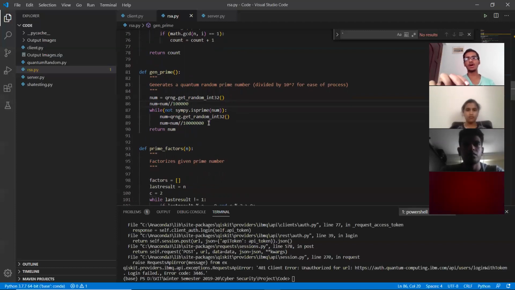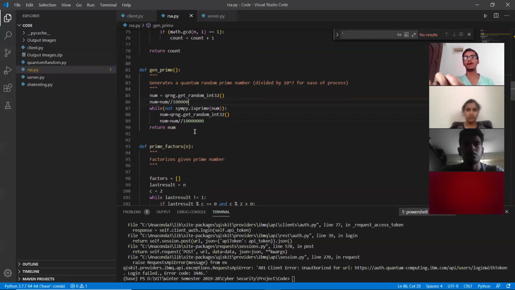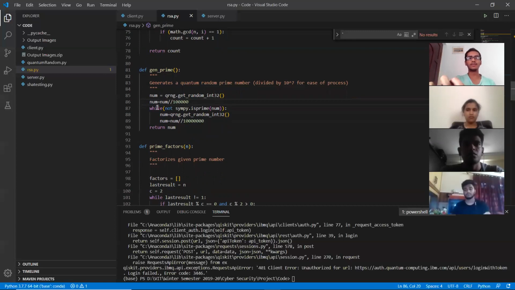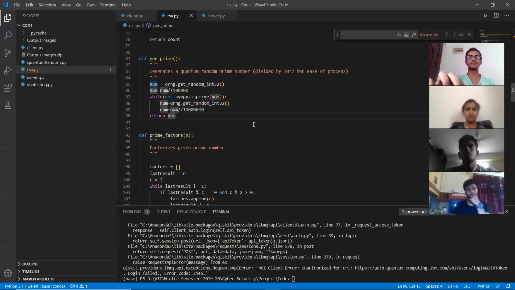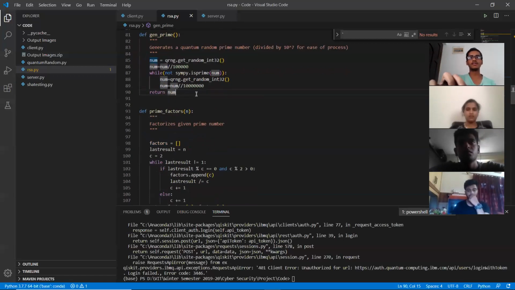Now, for a more secure system, we can definitely leave it as a 32-bit random number. It will definitely take a lot of time, but the message will be sent very securely and it cannot be tampered with. Here is another function which helps in finding out whether the random number generated is a prime number or not, and it keeps generating a number until we find a prime number. This is a very good method to find a random prime number, because the prime number so obtained will be very random and it cannot be generated again. This is the very important part of the project, the quantum random number generator.